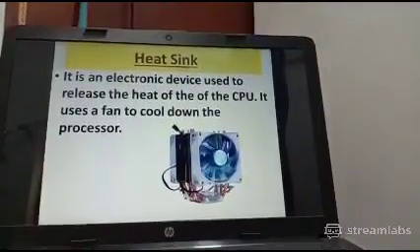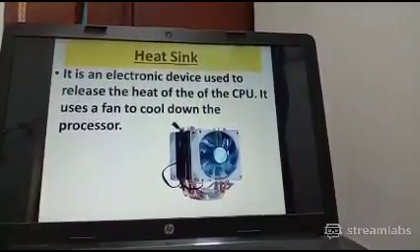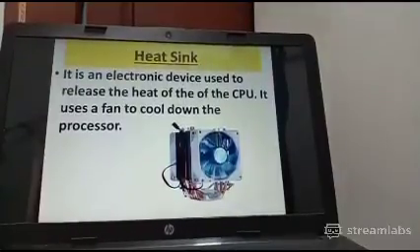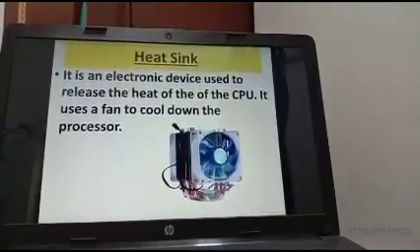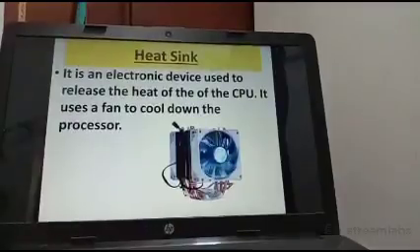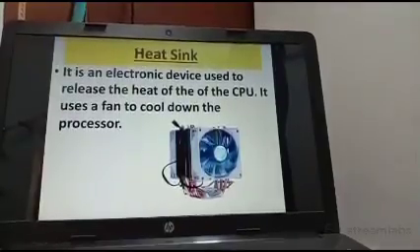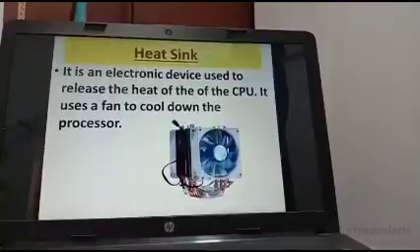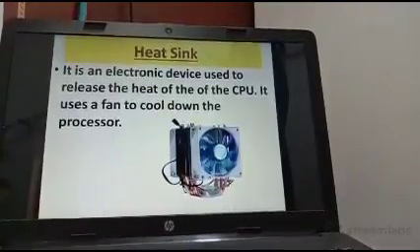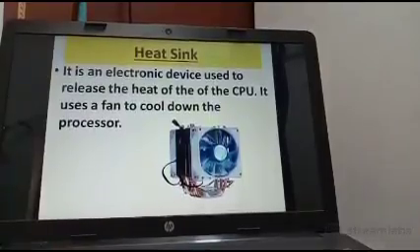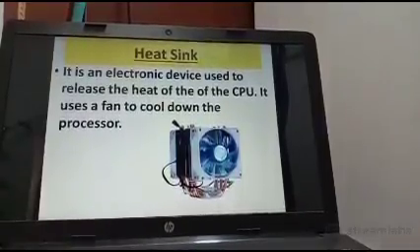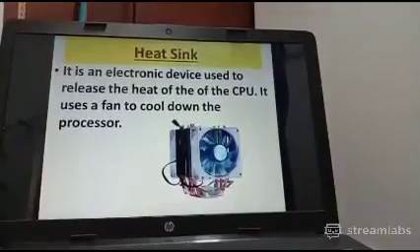Now the next hardware device is the heat sink. Heat sink means sinking, removing heat. It is an electronic device used to release the heat of the CPU. It uses a fan to cool down the processor. Actually it works with your SMPS. It is a very simple device. Its work is just to release the heat generated when all the internal components work together inside the CPU cabinet. Got it?